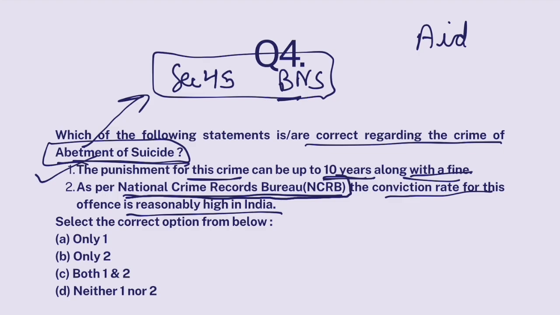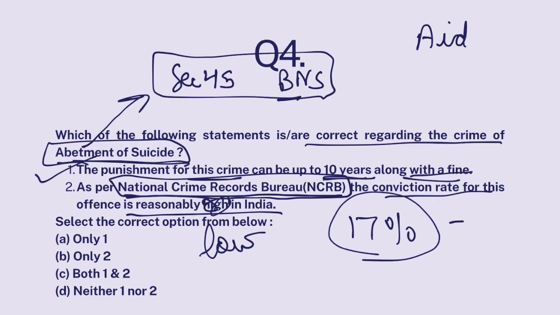Now, as per National Crime Records Bureau's report, it is said that the conviction rate for this offense is reasonably low in India. It is as low as around 17% for the year 2022, which means that there are many false cases also that are filed in this category. That is why the conviction rate is very low, and there are many innocent people who are prosecuted for this crime.